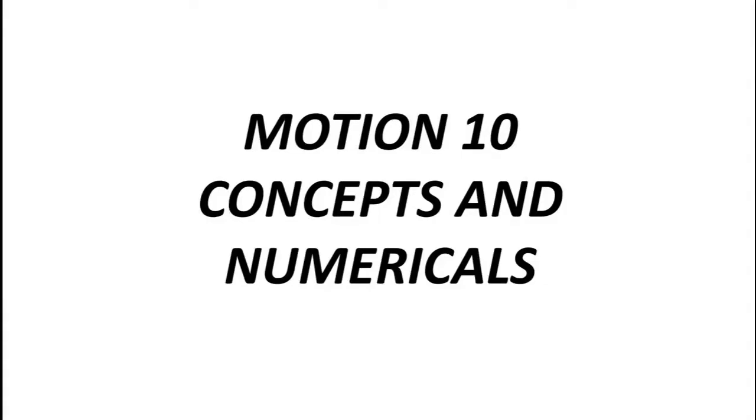Hello students, this is part 10 of chapter motion, class 9th physics. In our previous part we have learnt about uniform circular motion. So uniform circular motion is that type of motion in which an object is moving along a circular path around a fixed point with a constant speed. Mind here students, I am saying with constant speed, not constant velocity.